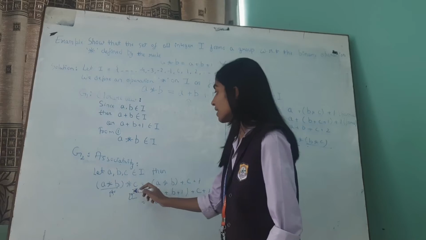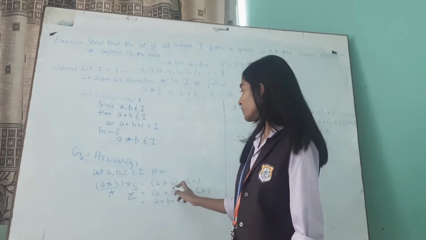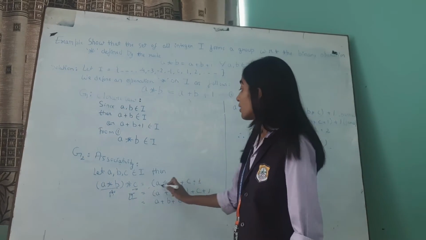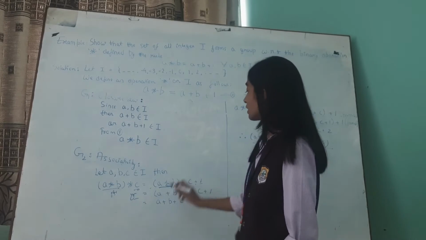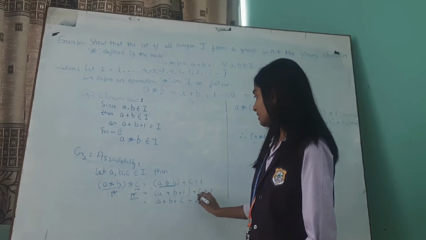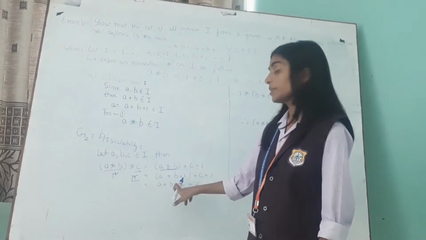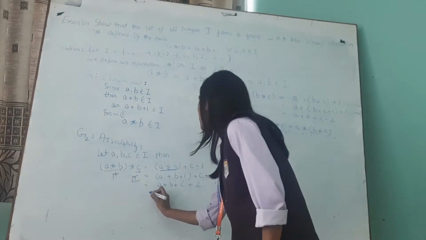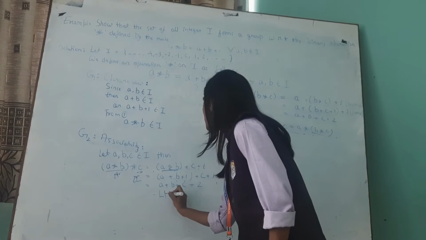So (A star B) star C is equal to (A star B) plus C plus 1. Again from equation 1, A star B will be A plus B plus 1. C already is there, plus 1. A plus B plus C plus 2. So it is the LHS.